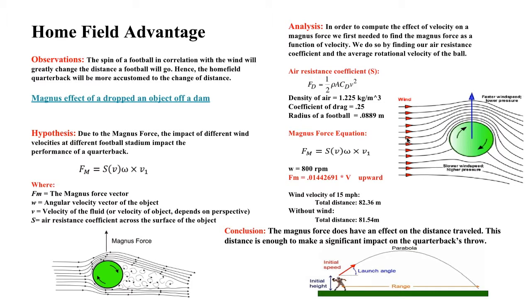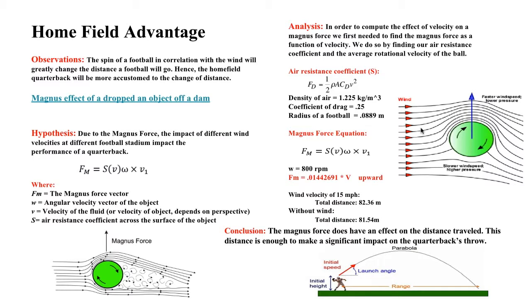Using basic kinematics and Newtonian physics, we determined that if there's a wind velocity of 15 miles per hour, the total distance of the throw would be 82.36 meters. Without the wind, that total distance changes to 81.54 meters. The difference is 0.8 meters, or about 1 whole meter, and in sports that can be a very significant difference. When everything's on the line and running short on a pass could lose the game and the season, the Magnus Force from a strong wind could be enough to put the pass beyond the wide receiver's arms.